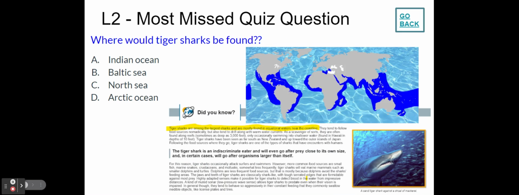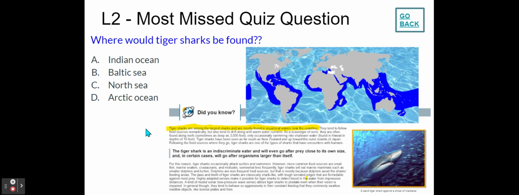Lesson 2, the most missed question on this quiz: where would tiger sharks be found? If we go to our lesson, it says that tiger sharks are among the largest sharks and are mostly found in equatorial waters near the coastline. Equatorial waters means that they like warm tropical waters.